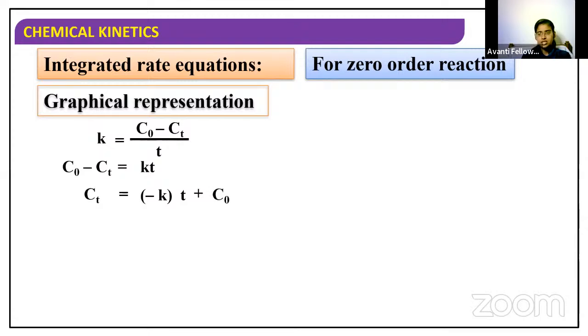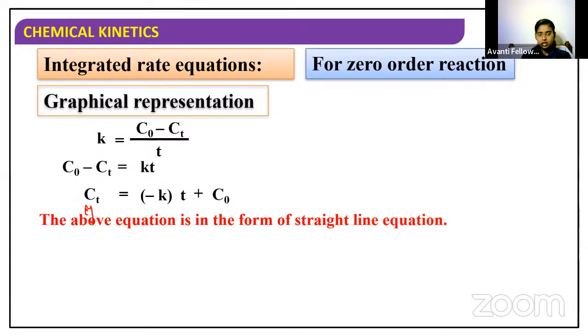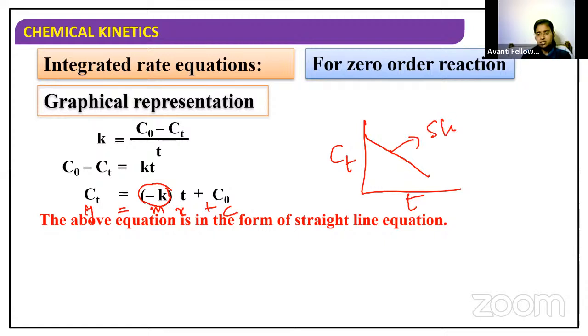So this equation is in the form of a straight line, y is equal to mx plus c, where m is the slope and slope is equal to minus k. In the x-axis I have to take t and in the y-axis I have to take Ct. Since the slope is negative, I will get a line like this, a negative slope. The slope of this line is minus k and the intercept c is C naught. So this point is the intercept and it is C naught.